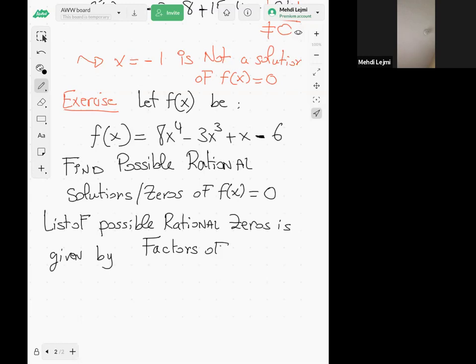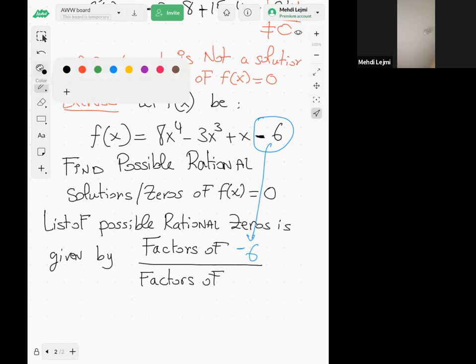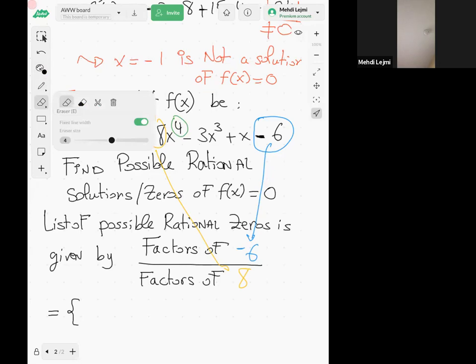So factors of my constant here, which is -6, over the factors of the leading coefficient, the coefficient of the highest power of x. The highest power of x is 4, so my leading coefficient is 8, right? So here should be factors of 8, positive 8, right? And so then the list would be factors of -6.